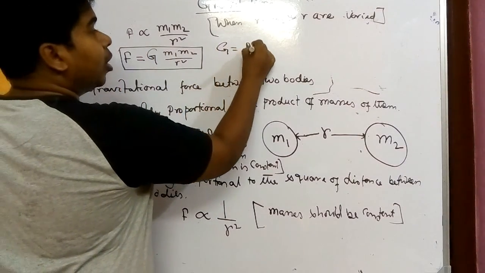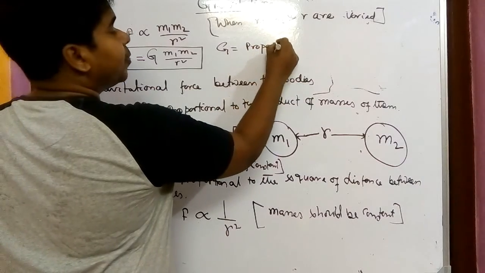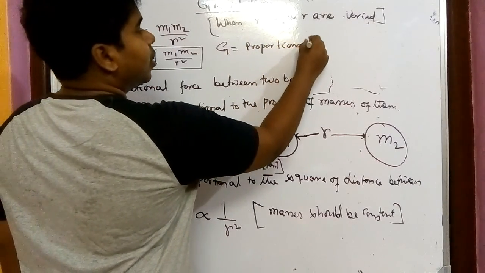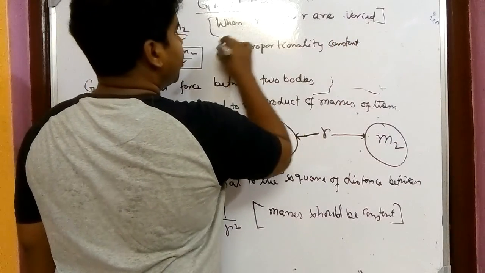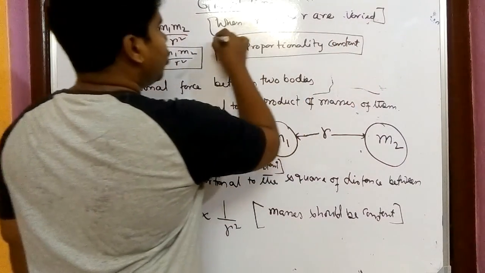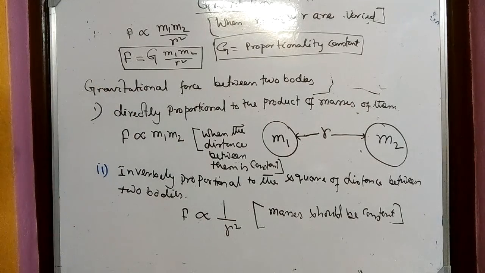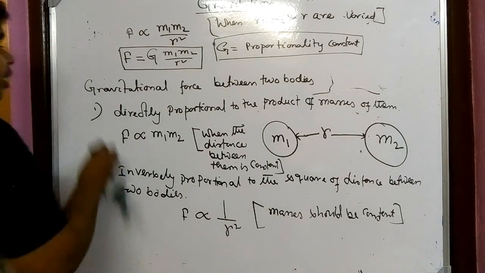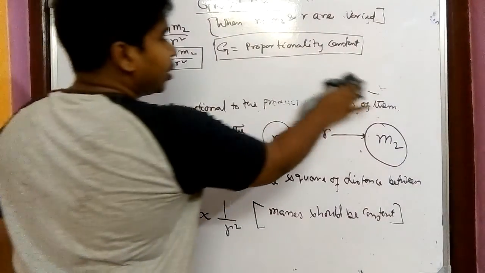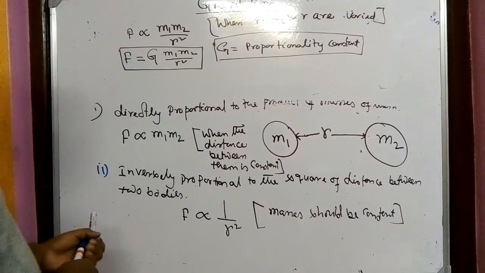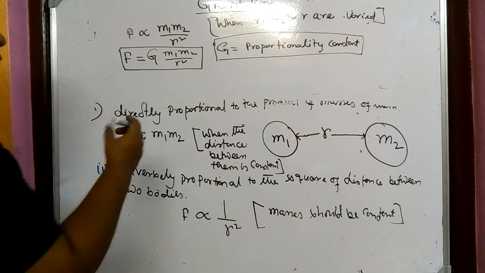It is a proportionality constant. Proportionality constant means the constant we have used to make an equation, but it is not a name. So for G, there is another name, right? Because it is another constant, so you have to give a name to it. So that name is